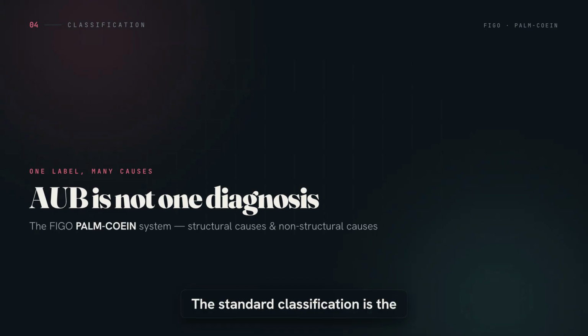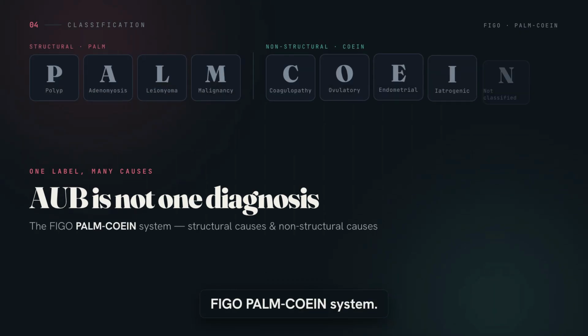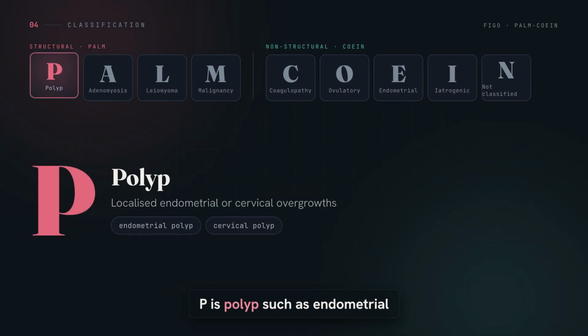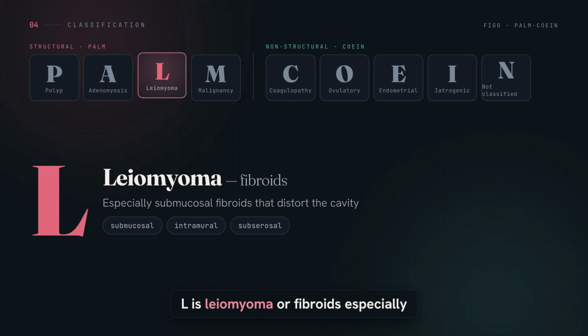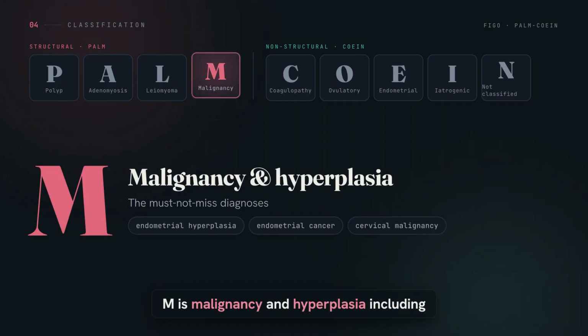The standard classification is the FIGO PALM-COEIN system. PALM includes structural causes. P is polyp, such as endometrial or cervical polyps. A is adenomyosis, where endometrial tissue is present within the myometrium, often causing heavy painful periods. L is leiomyoma or fibroids, especially submucosal fibroids that distort the uterine cavity. M is malignancy and hyperplasia, including endometrial hyperplasia, endometrial cancer, and cervical malignancy.